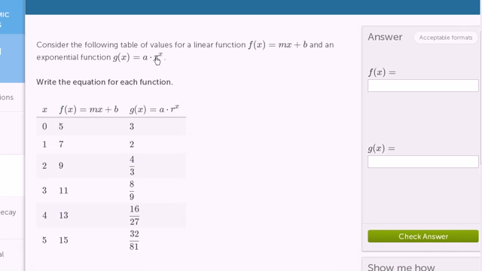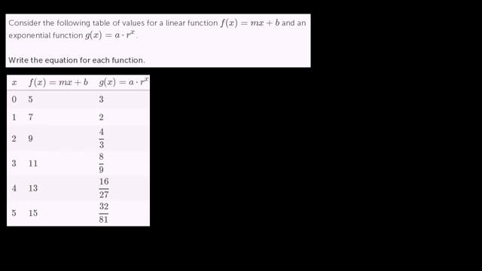Consider the following table of values for a linear function f of x is equal to mx plus b, and an exponential function g of x is equal to a times r to the x. Write the equation for each function. And so they give us for each x value what f of x is and what g of x is. And we need to figure out the equation for each function and type them in over here. So I copied and pasted this problem on my little scratch pad.